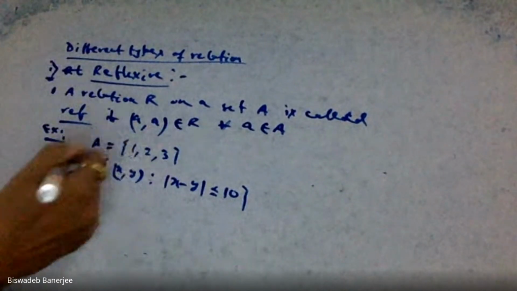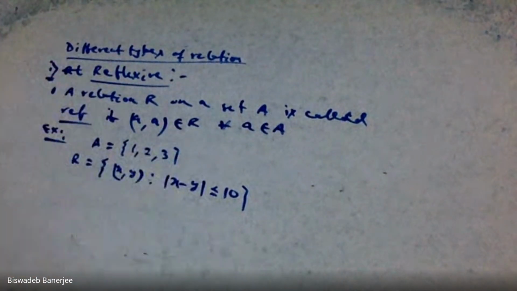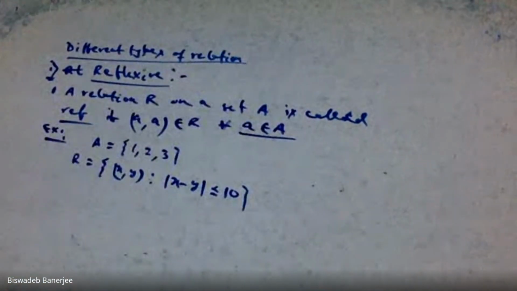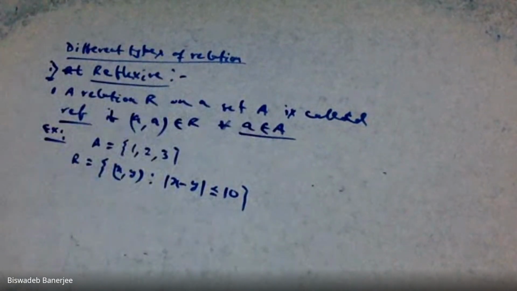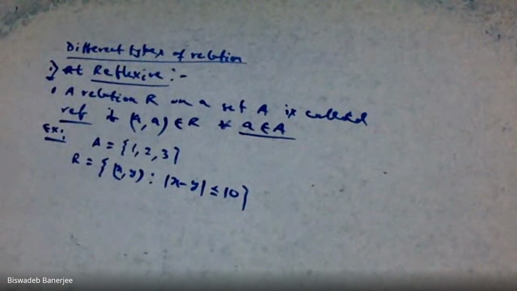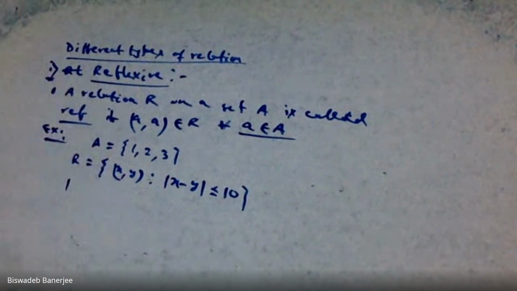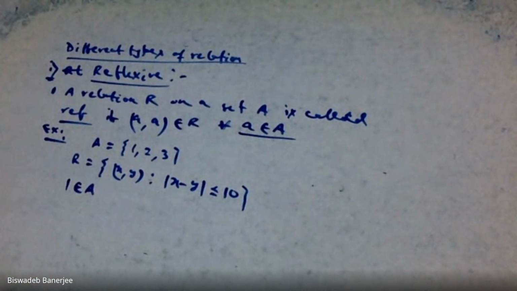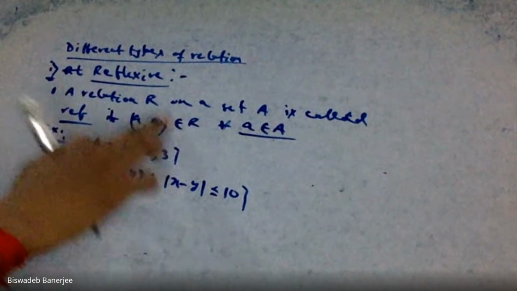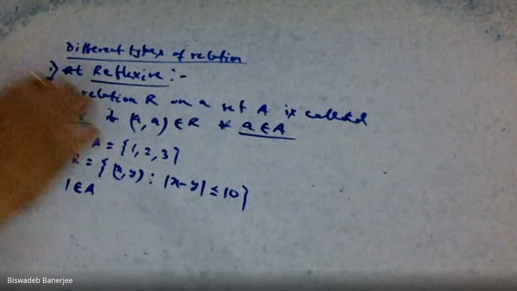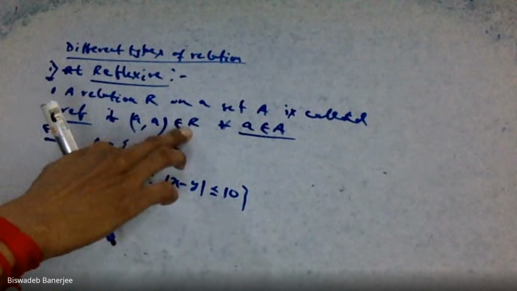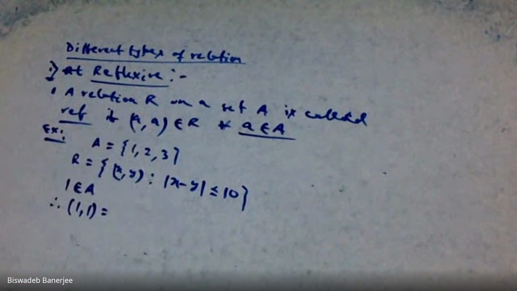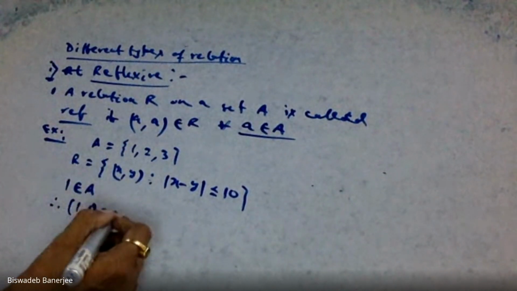We shall check whether this relation is reflexive or not. For this, take a member from the set capital A, meaning small a belongs to capital A. Say we are taking the member 1. 1 obviously belongs to capital A. Now we shall check whether (1, 1) belongs to this relation or not. We are taking the pair (1, 1).